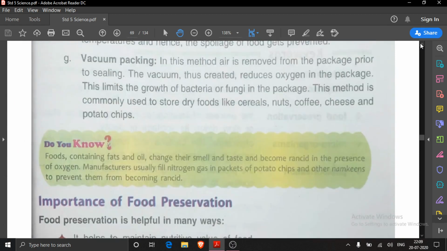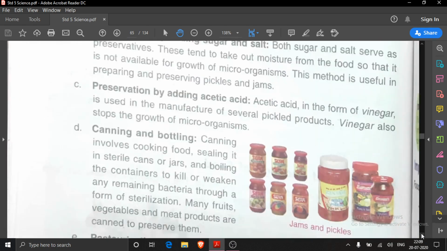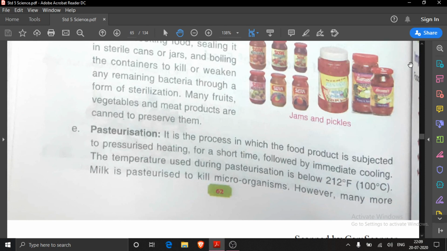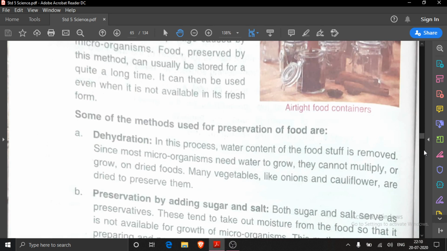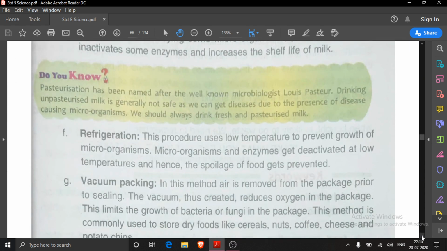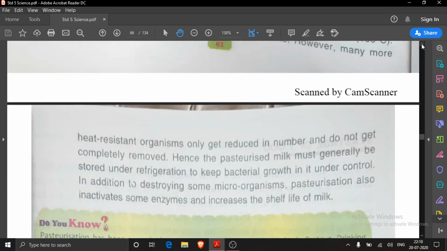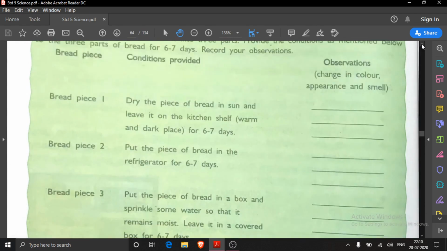Here you see it is written. In refrigeration it is written this answer. Preservation methods are here. Dehydration, preservation by adding sugar and salt. Then here it is refrigeration. Here about curd it is not written. Then again we will take out, in first page it was written, milk will curdle and curd will become sour.